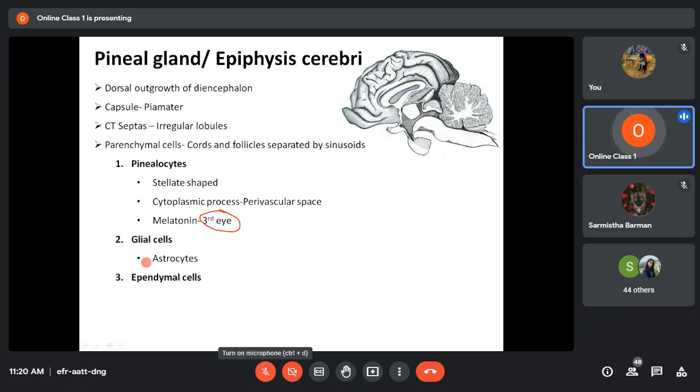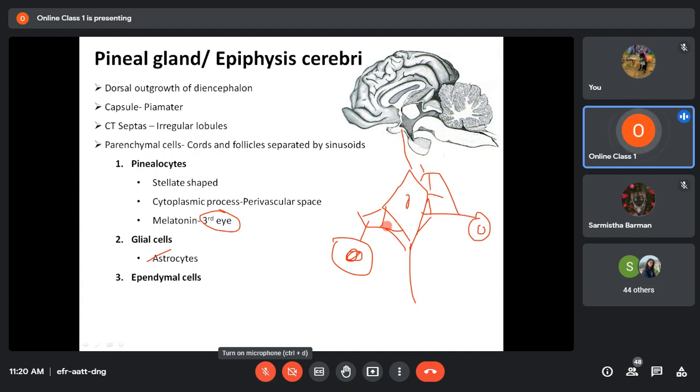Then the supporting cells, I told you, are of two types. One is astrocytes. Astrocytes are a type of neuroglial cell which will support the pinealocytes. Suppose you have a pinealocyte here this way. Its support processes will be there. Then near the pinealocyte, you will have one more cell, that is the astrocyte, which will again have lots of cytoplasmic processes. And these cytoplasmic processes in turn will support the gland this way.